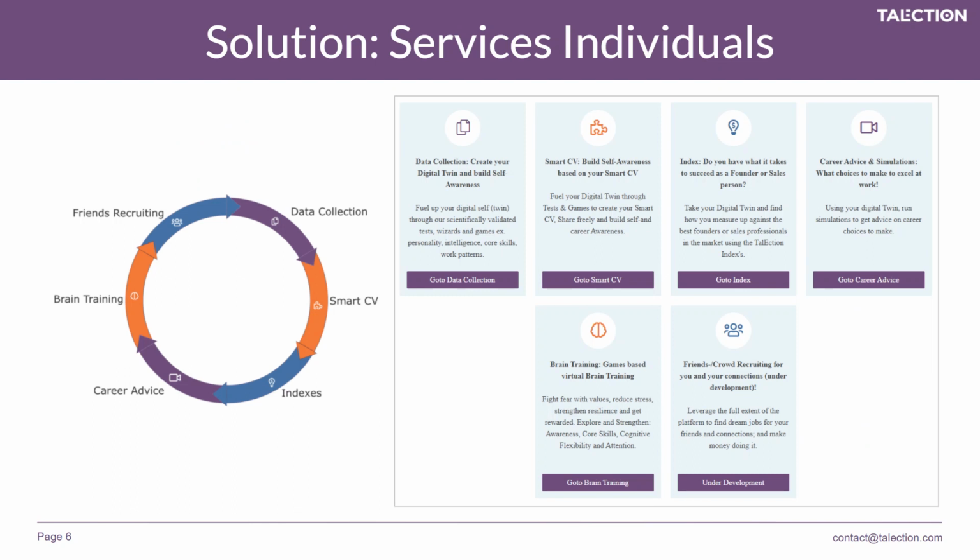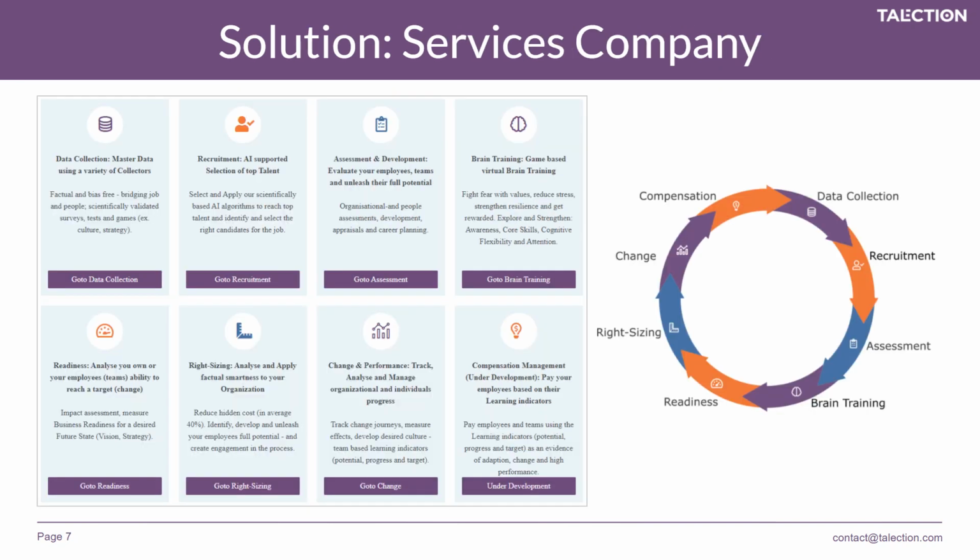We have indexes where you score yourself on whether you are a good founder or a good salesperson, etc. We provide career advice, brain training or skills training, and we are also in the process of developing what we call friends recruiting. On the company side, you have these 8 different products. Compensation and change, and to some extent right sizing, are being designed and developed as we speak, while the other ones are mature and are being used with several clients